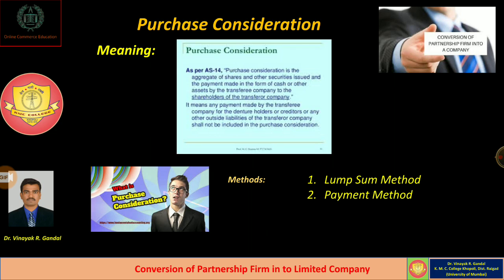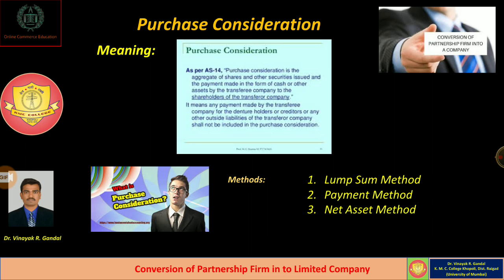The third method of calculation of purchase consideration is the net asset method. In this method, the purchase consideration is equal to the agreed value of assets taken over minus the agreed value of the liabilities taken over.